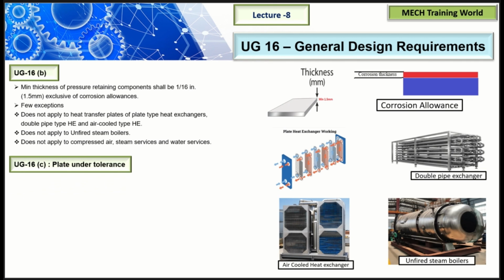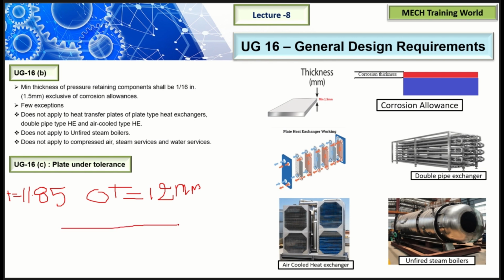And UG-16(c), that is plate under tolerance. We know under tolerance means negative tolerance. So, for example, the plate thickness as per code is 11.85 mm. For example, what you have calculated as the design thickness is 11.85 mm. But in the market, 11.85 mm thickness plates are not available. So you ordered 12 mm thick plates.